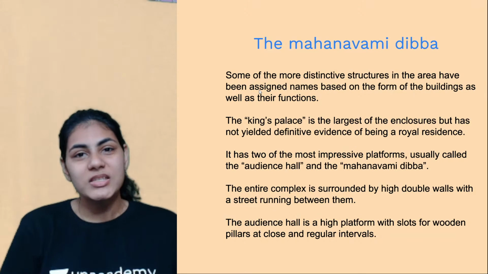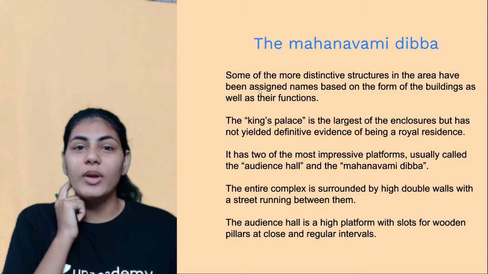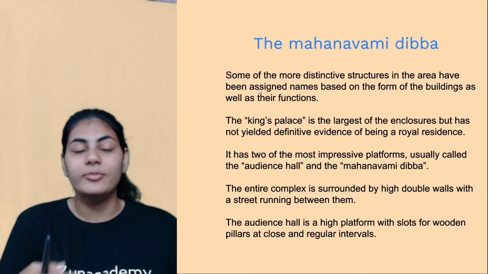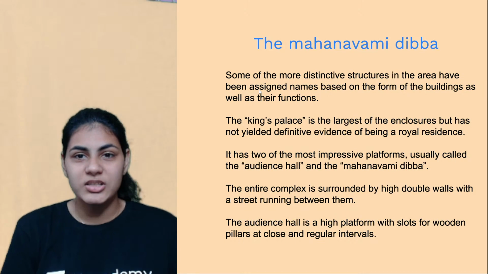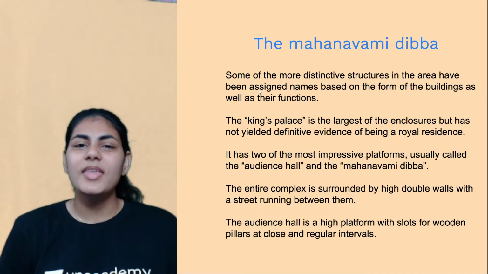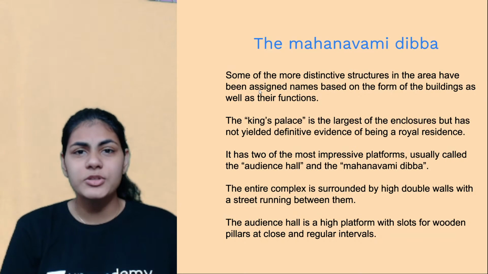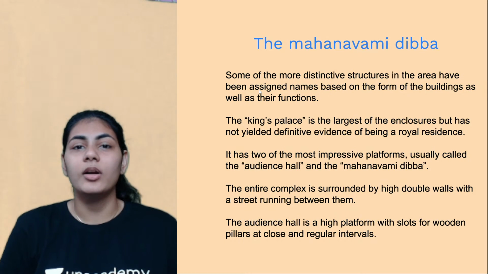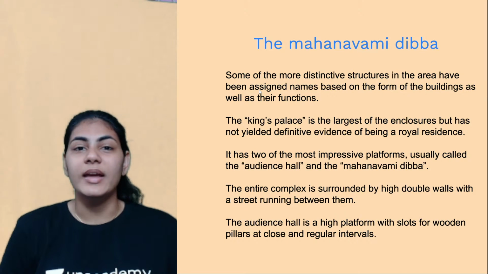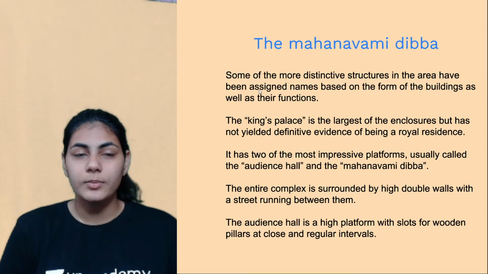But in the 19th and 20th centuries, when historians and archaeologists carried out work and excavated all these sites, they came across these huge structures. Then they gave particular names to them depending on how they looked, what their form was, and sometimes their functions, what their use was.